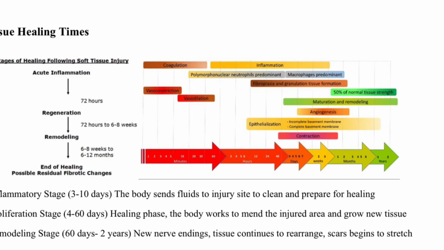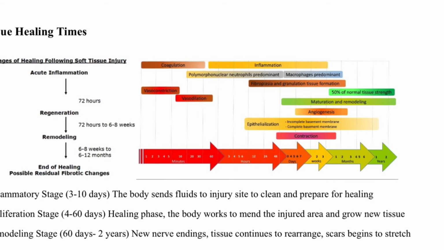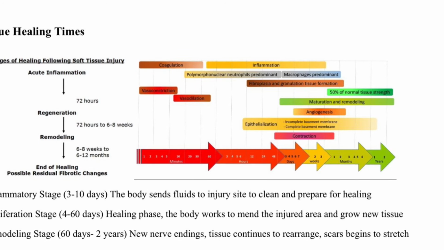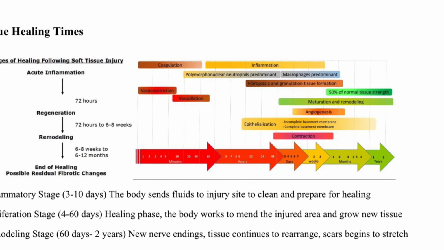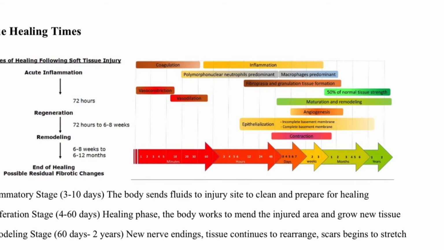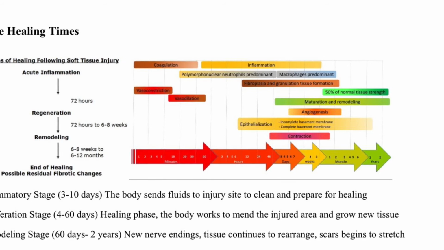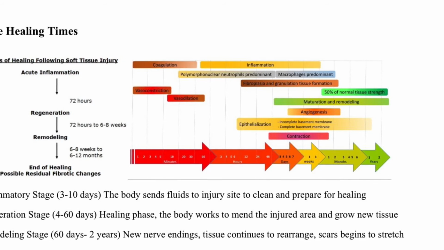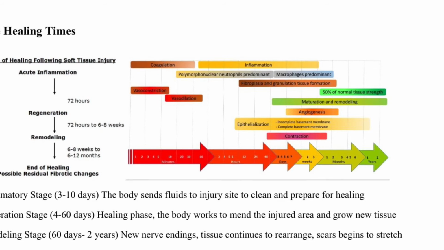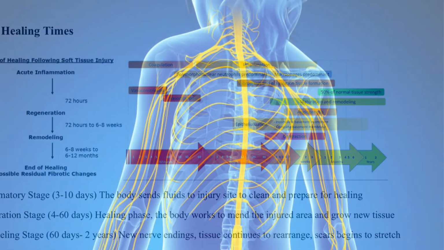It's important to note, if the load is greater than the capacity, we will most likely have injury. If the load is less than the capacity, it's better known as rehabilitation. And also, if the capacity is greater than the load, this is known as preventative or prophylactic treatment. We must respect tissue healing times and implement progressive loads in line with its healing time capabilities. A tissue load capacity that is stronger than the loads being placed on it will be considered injury prevention. The chances of it being hurt will be reduced significantly.